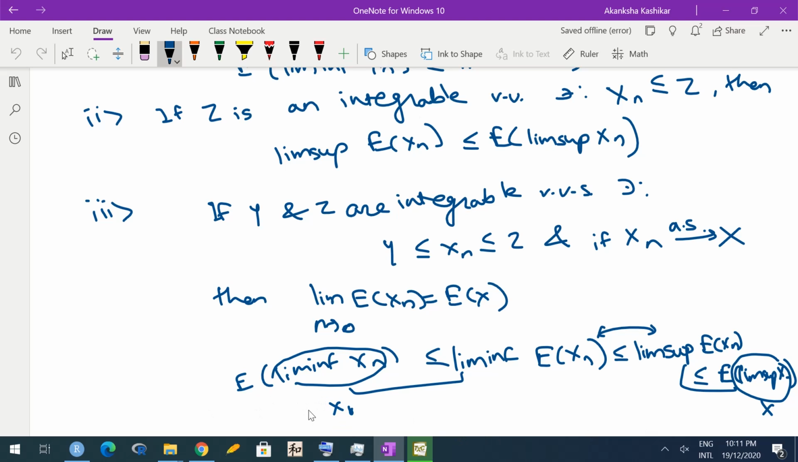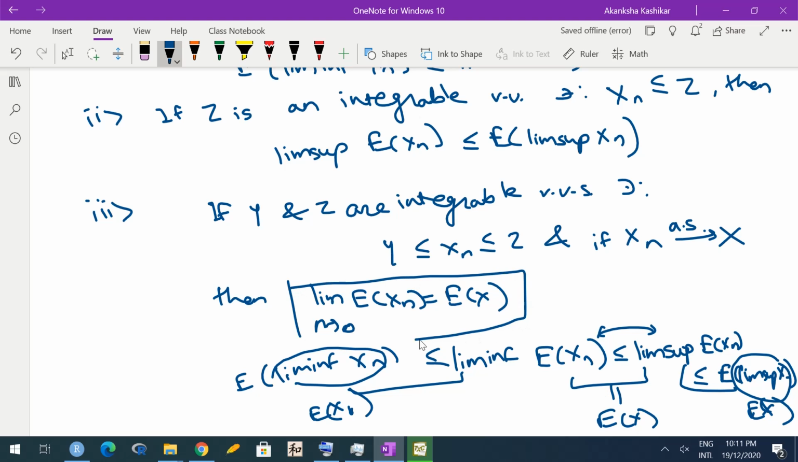So now I have expected x as the first term of this inequality, and expected x as the last term of this inequality. So the terms in between must also be expected x, because only then would the inequality hold, right? The lowest among them is expected x, the highest among them is expected x. So the intermediate things also have to be expected x. So what we are getting is that liminf of expected xn and lim_sup of expected xn are both the same, and they are the same as expected x, and that is exactly what we are saying. Both being the same means the limit exists and it is the same as expected x.